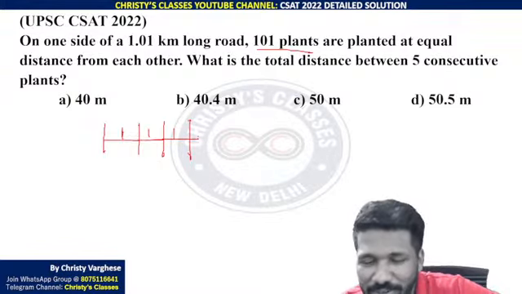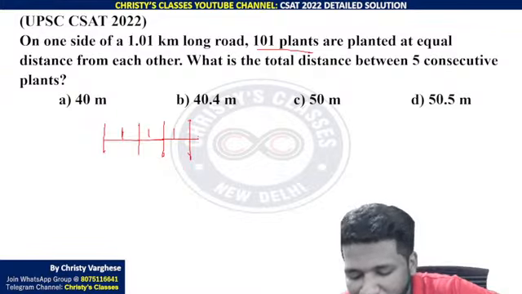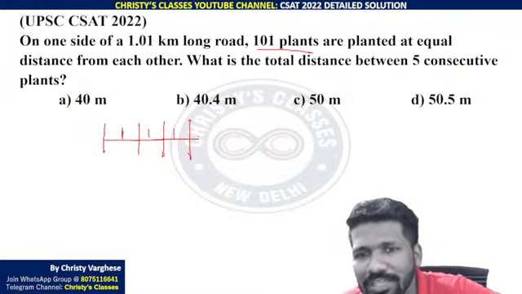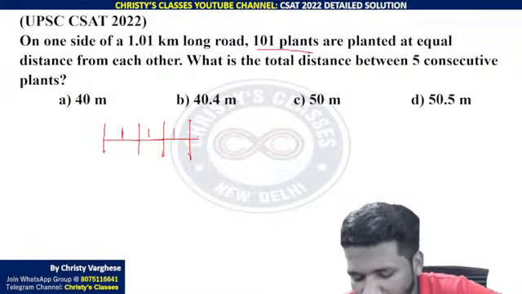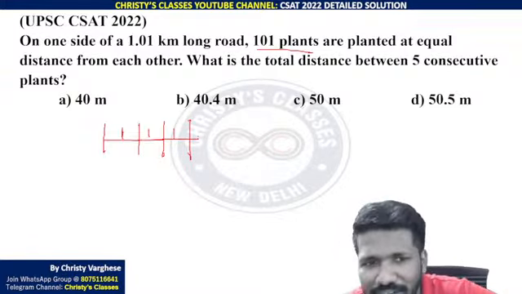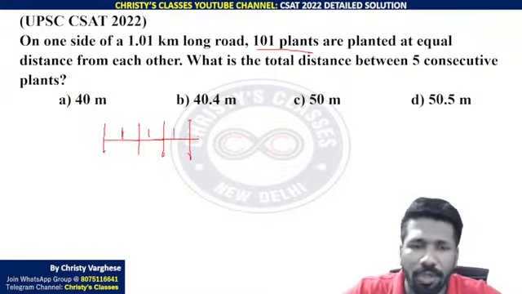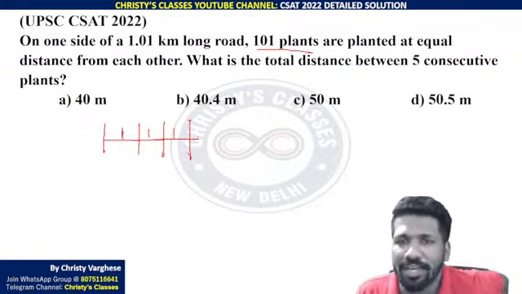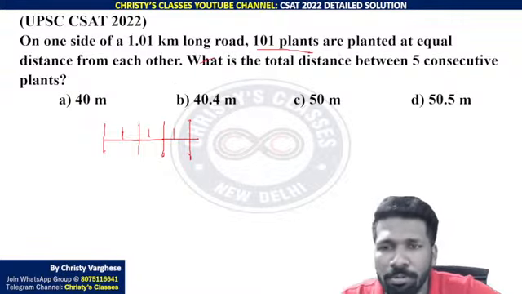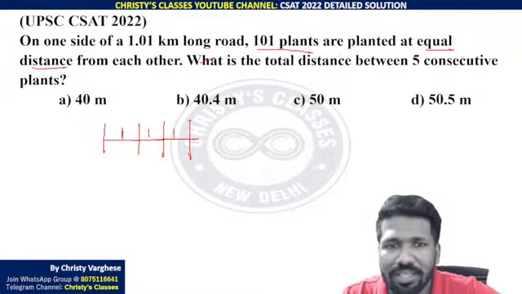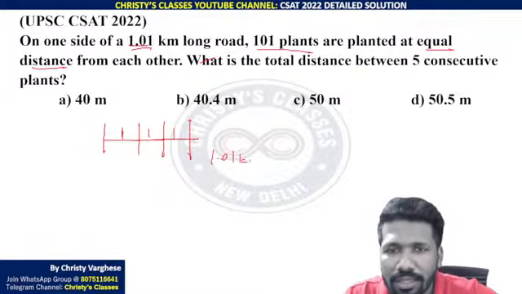If it is now 5 o'clock, today 5 o'clock till tomorrow 5 o'clock, only one day is there. Same way, between 2 points, only one interval is there. Between 3 points, only 2 intervals are there. Between n points, only n minus 1 intervals are there. Is that clear?